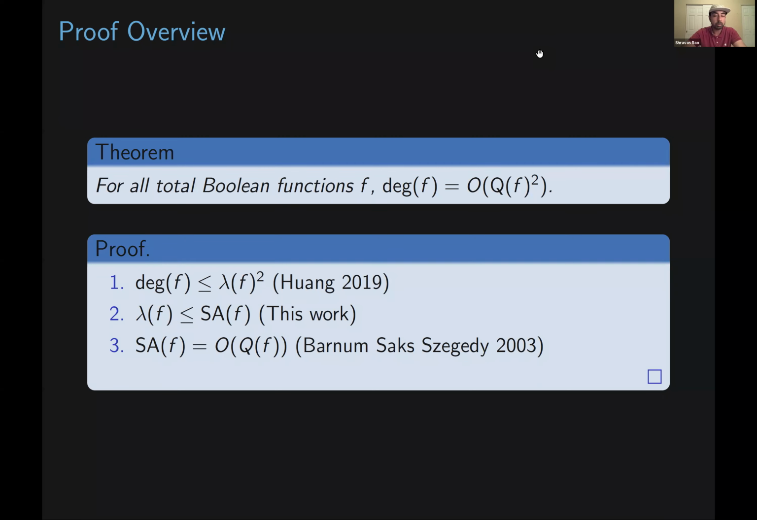Cool, and I won't go into too much detail about the quantity you get from applying the spectral adversary method to f. What I will mention is that it's based on a matrix you obtain from the definition of f, and in particular, the proof that lambda of f is bounded above by SA of f is, I would say, relatively straightforward.